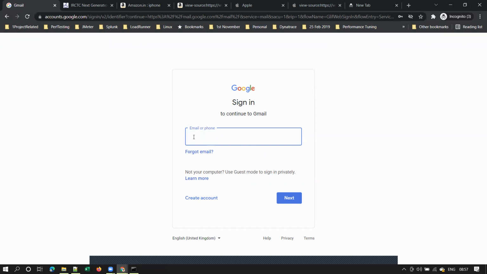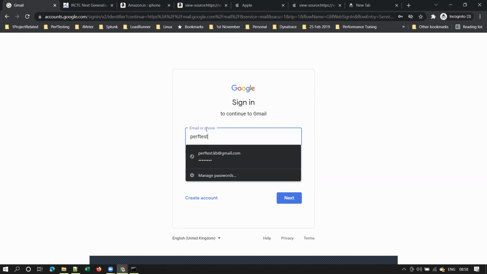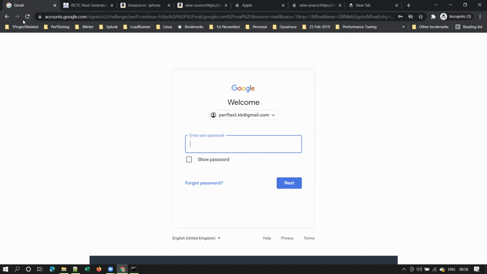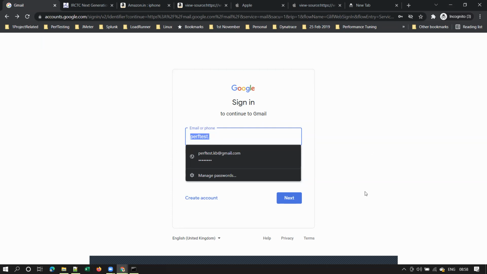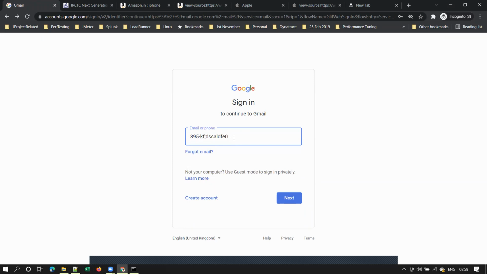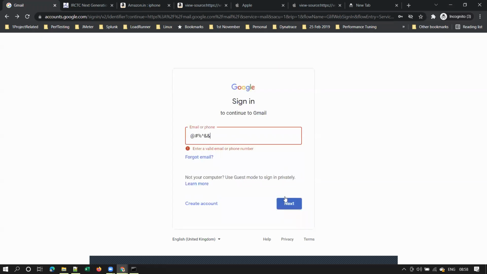I'm just giving an example, guys. It need not be exactly the same. Suppose once you access this page, you are supposed to enter an email address or phone number, right? Suppose you enter a valid email address like this, and if you click on next, it will prompt for a password. Or if you enter a phone number, it will take you to the next screen. However, if you enter some junk characters like this, or some special characters like this, and you click on next, right?